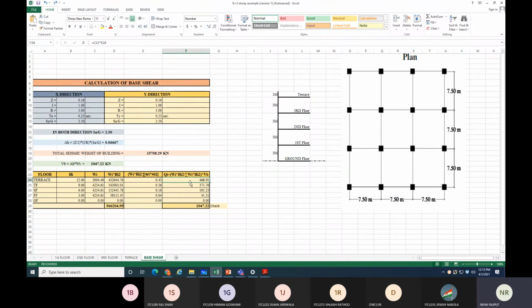See this, each and every Q1, Q2, Q3, Q4 value is different. And where will be the maximum lateral force? The maximum lateral force will be at the top of the building, and it will reduce as you go towards the bottom.